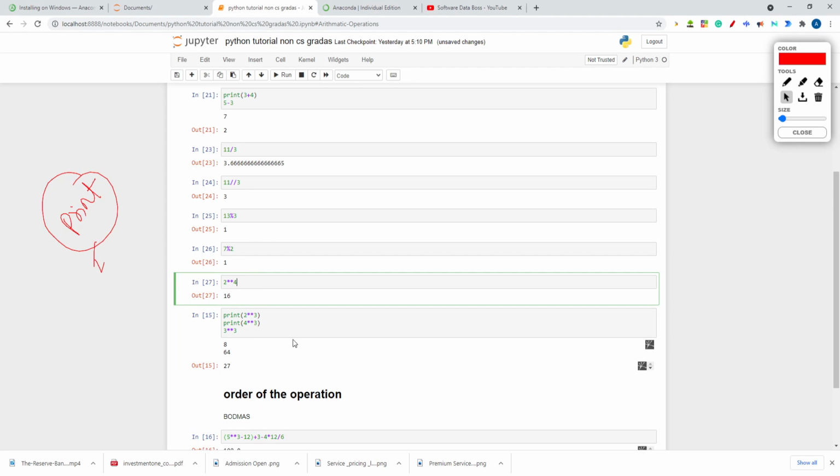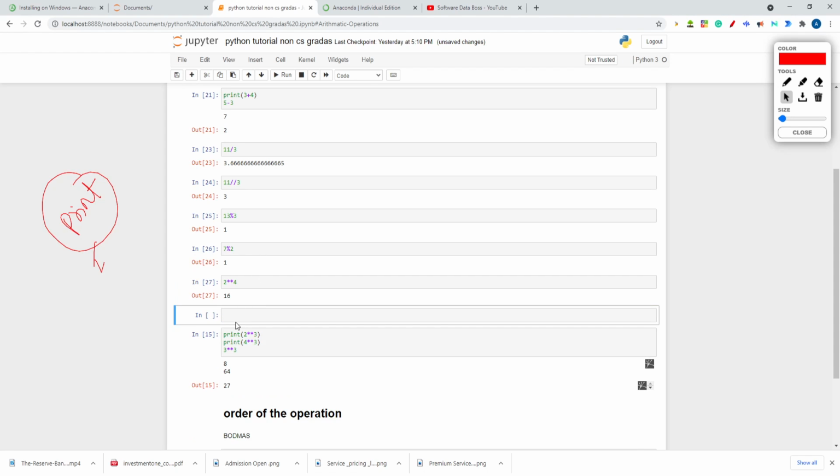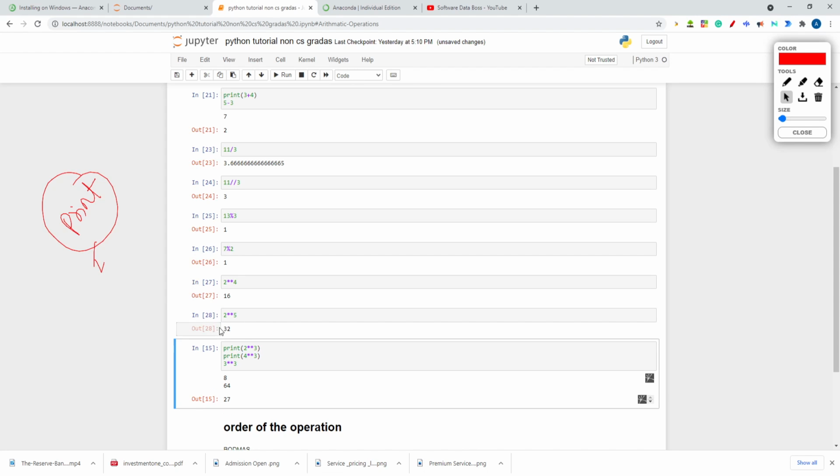Let me create a new cell. I want to create a cell between these two cells, right? So you just have to click on this plus button. The new cell will be created over here. So let's take 2 raised to power 5. What is 2 raised to power 5? If I hit shift enter, then it will be 32, right?